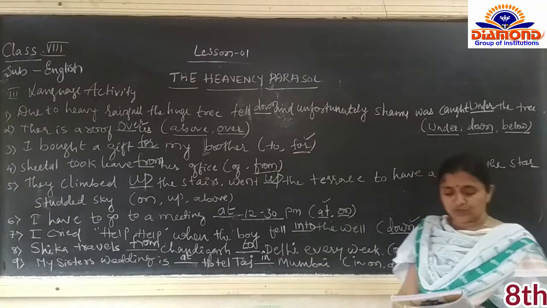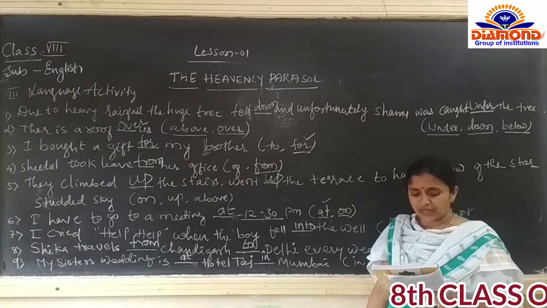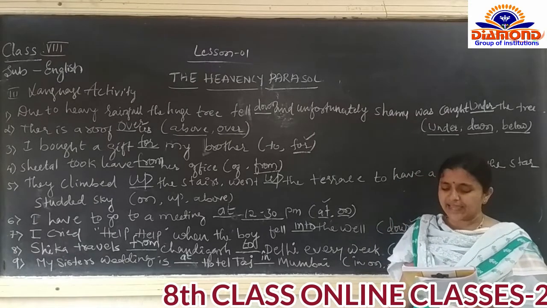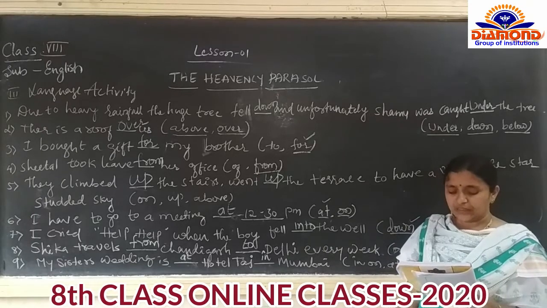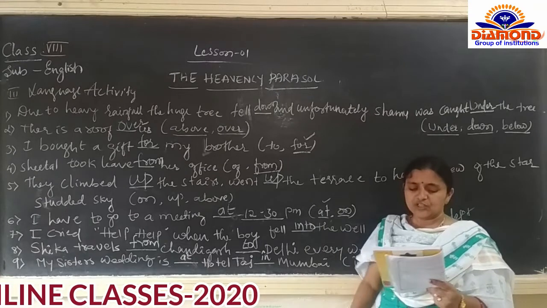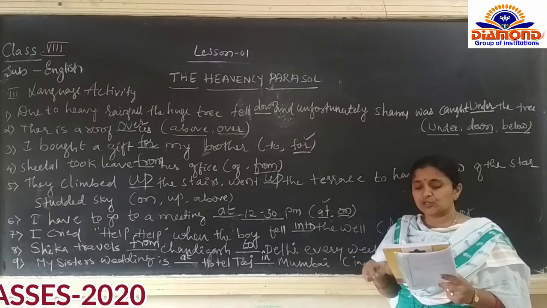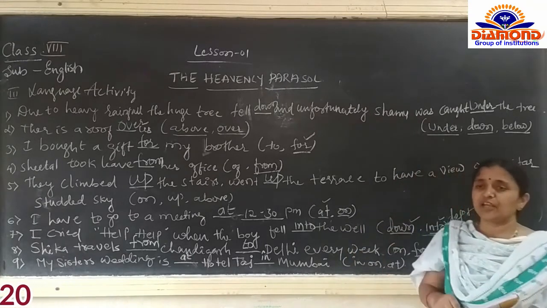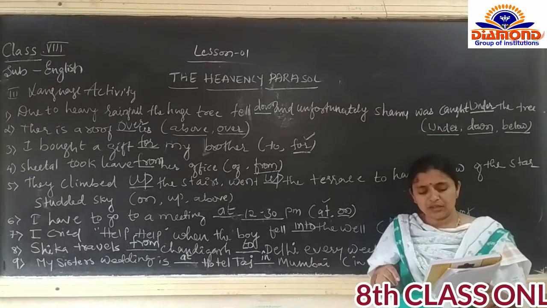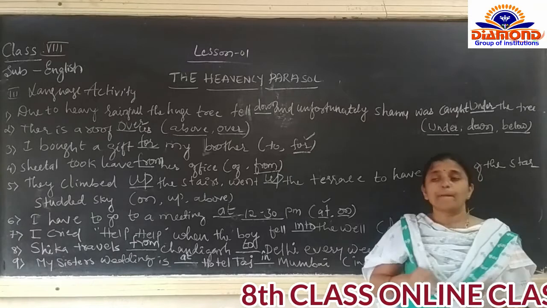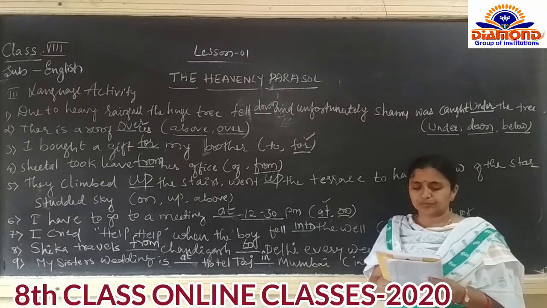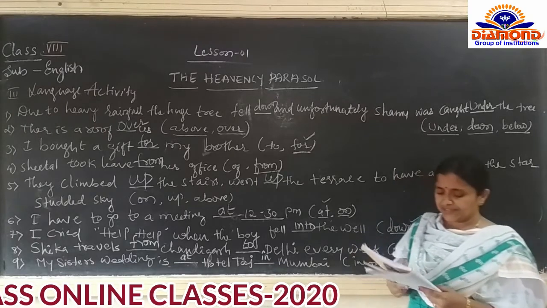Then next, 10th one, Shashank took an express bus to Mysore which goes dash Mandya. They have given by or through. Shashank took an express bus to Mysore. Shashank is traveling to Mysore. There is an express bus. Which goes through Mandya. These are all the prepositions we have discussed.